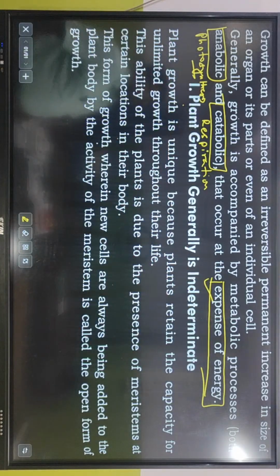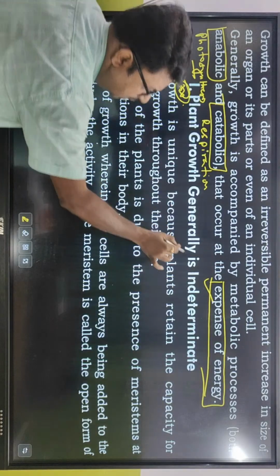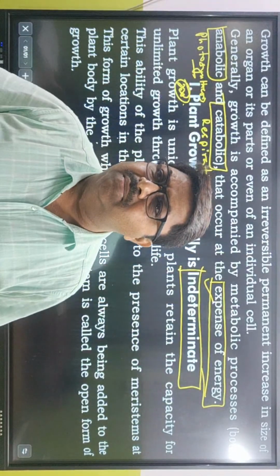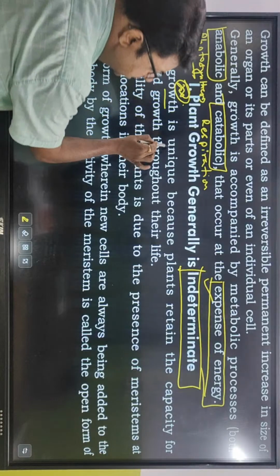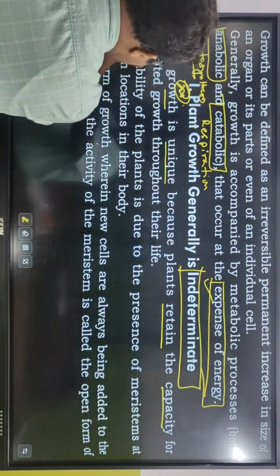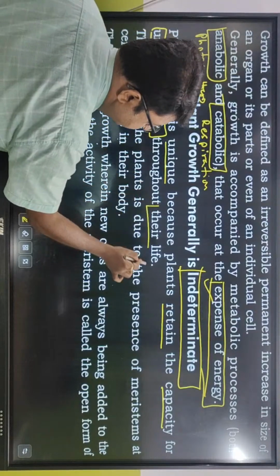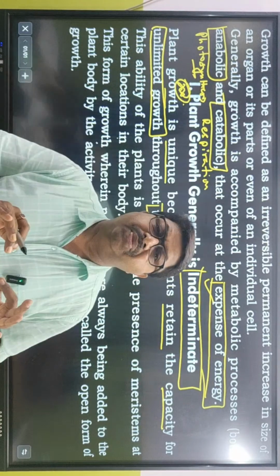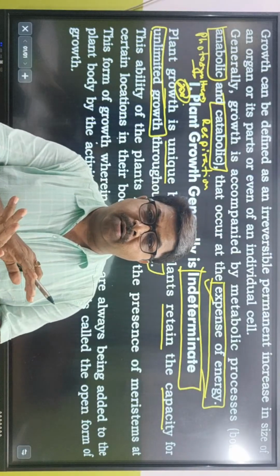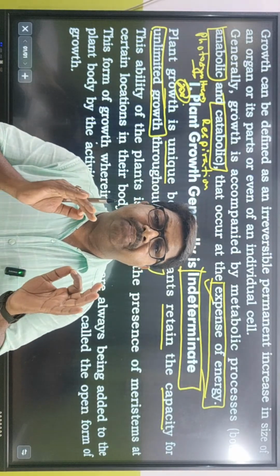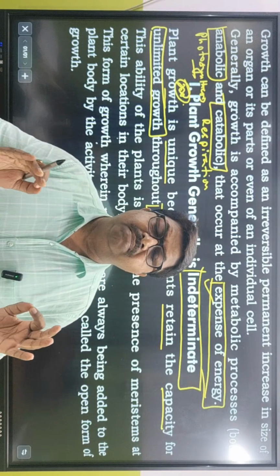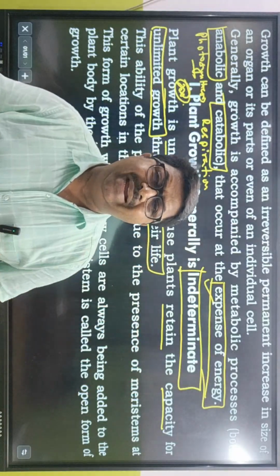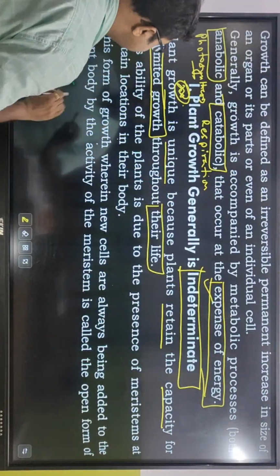Now, plant growth generally is indeterminate. Star point. Indeterminate means you cannot determine it. That means it can grow forever. Plant growth is unique because plants retain the capacity for unlimited growth throughout their life. That means the capacity to divide remains for long. It is a permanent event that the capacity of cell division in plants remains throughout their life. That is why plant growth is called indeterminate.